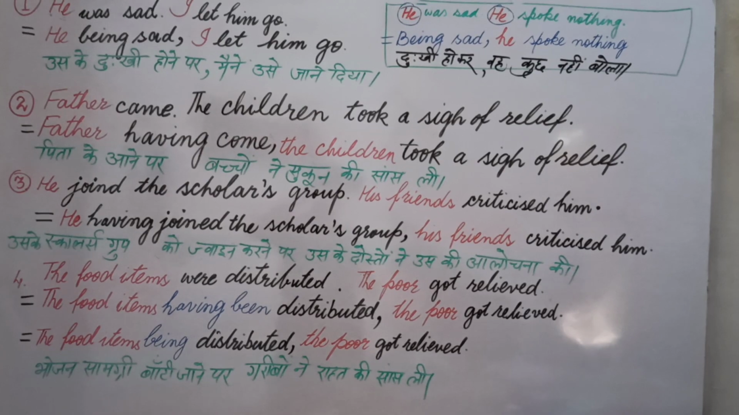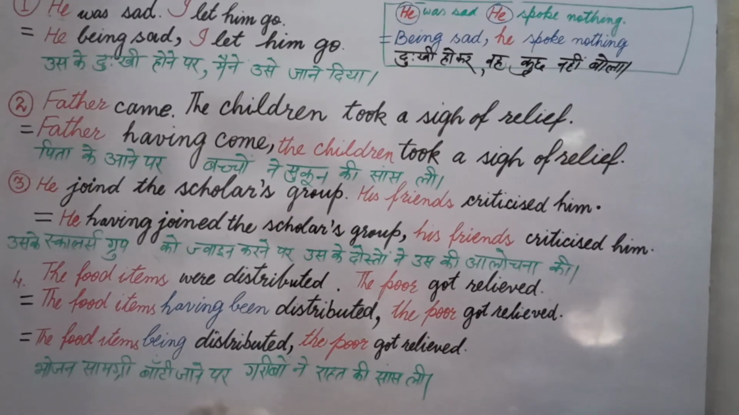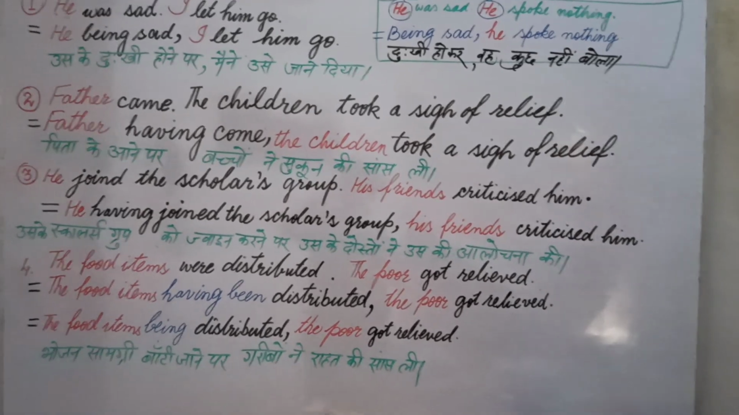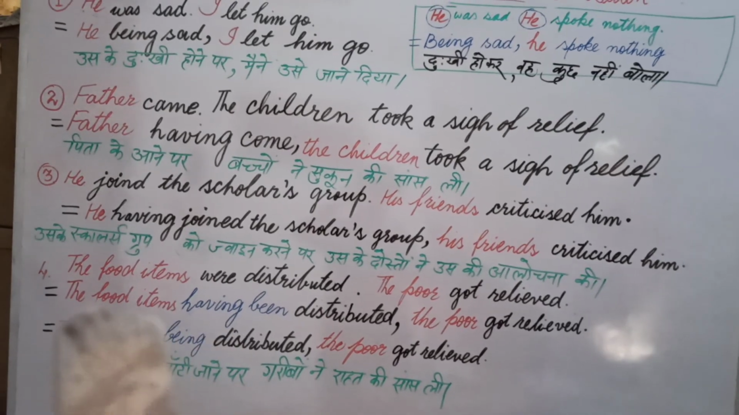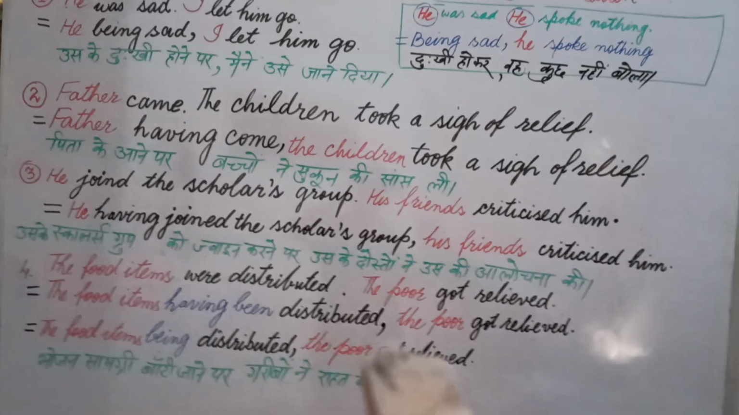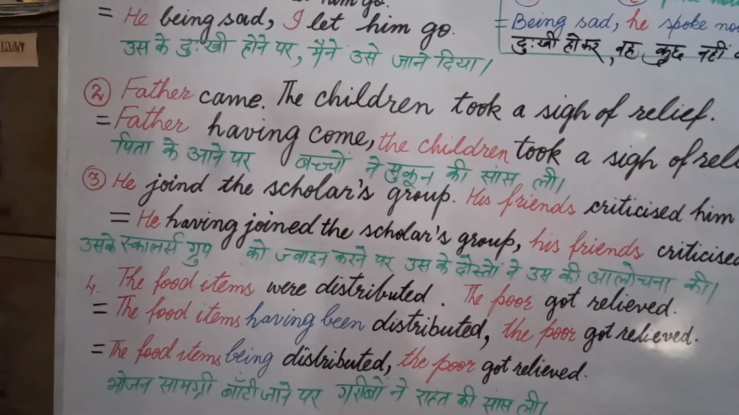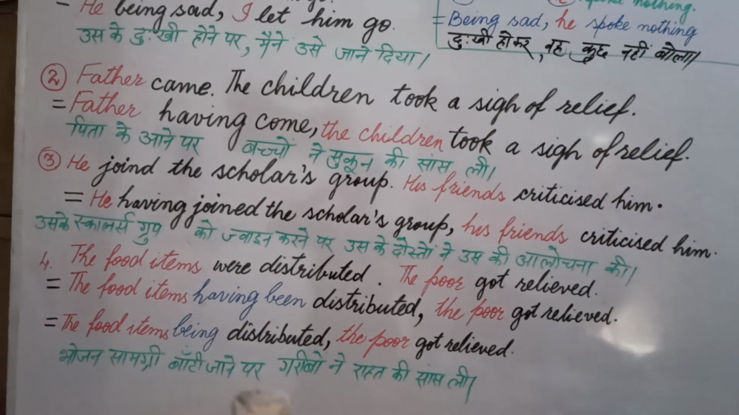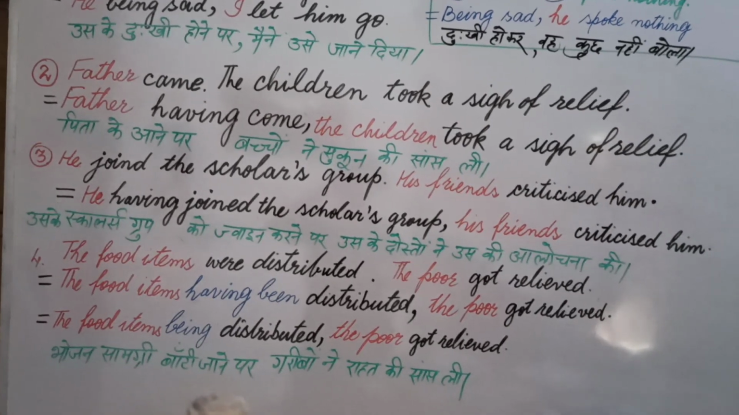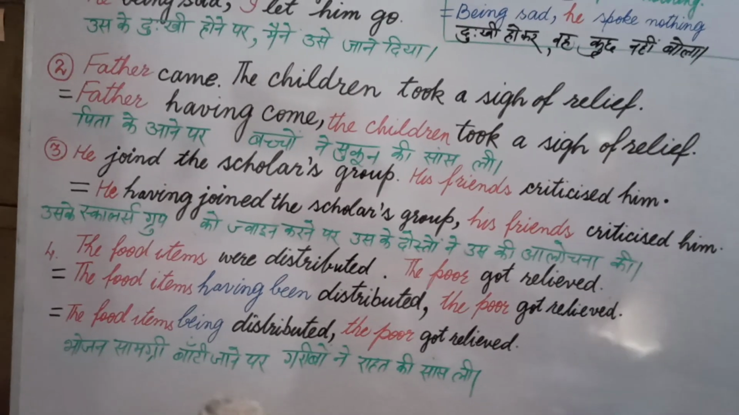Let's come to the translation. भोजन सामग्री बांटे जाने पर गरीबों ने राहत की सांस ली, or you can say सुकून पाया, and there may be so many other words with the same sense. Now if we break this sentence into two parts, that may become the food items were distributed. In second part, the poor got relieved. In this way our translation may be the food items having been distributed. Because भोजन सामग्री बांटे जाने पर, this part is in passive voice form, because भोजन सामग्री is an object and the person who is distributing this is not mentioned here.